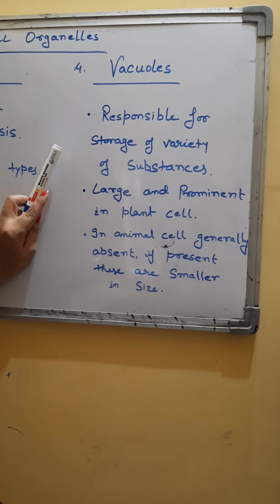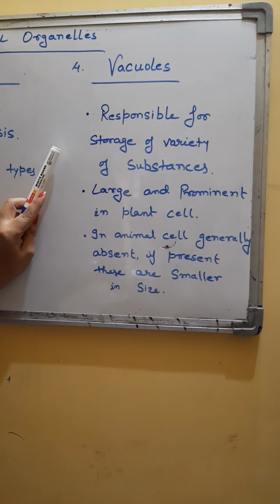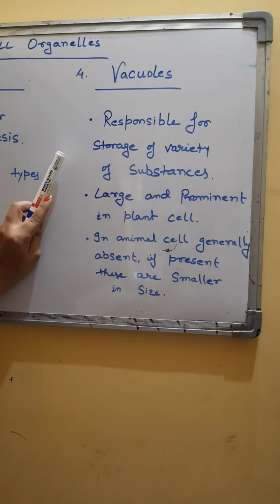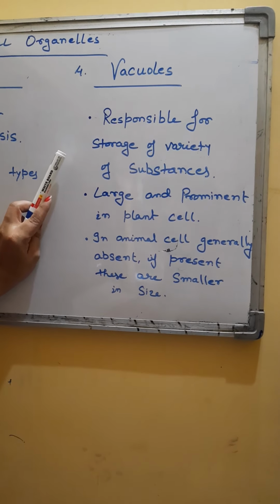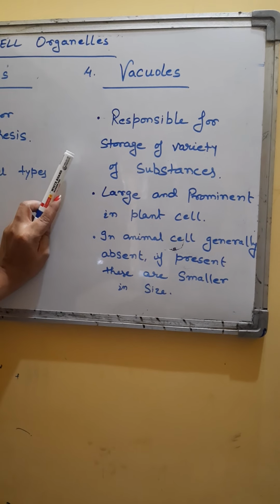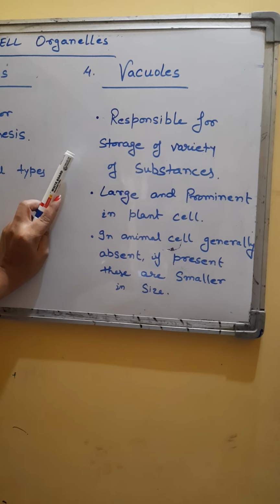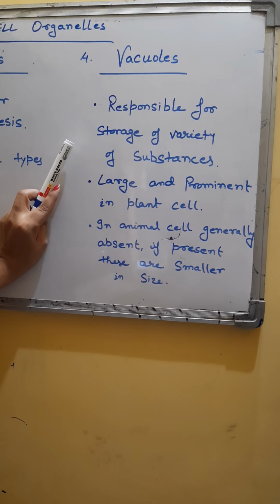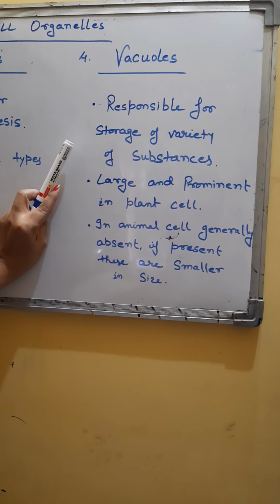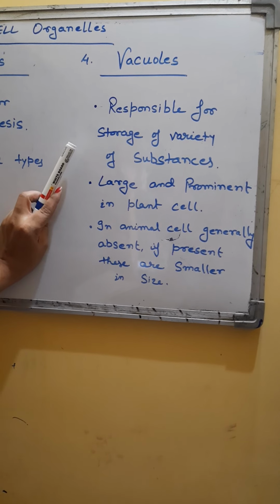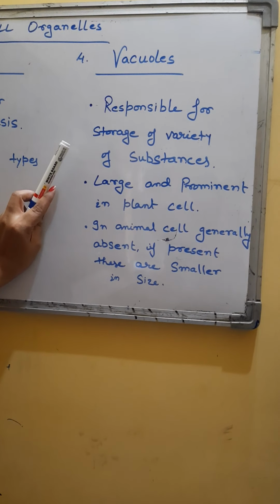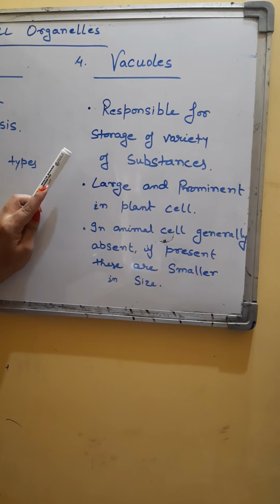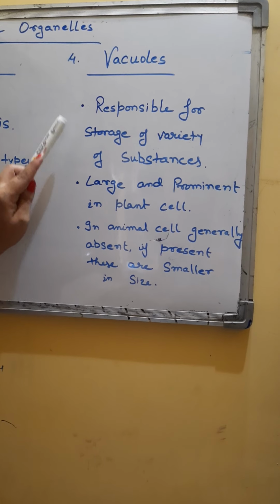If present, they are smaller in size and many in number. Unlike in plant cells where they are large and single, if animal cells contain vacuoles, they are very small and numerous. Vacuoles might store food or any variety of nutrient a cell might need to survive.